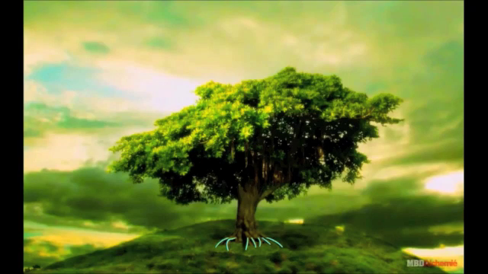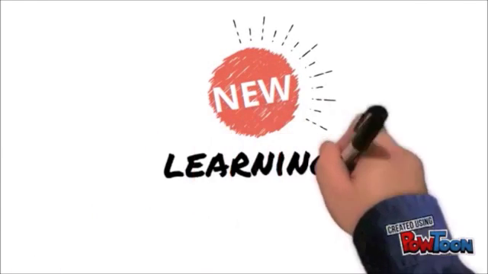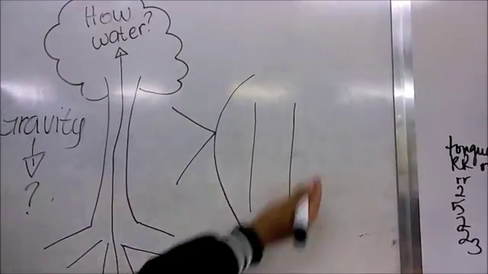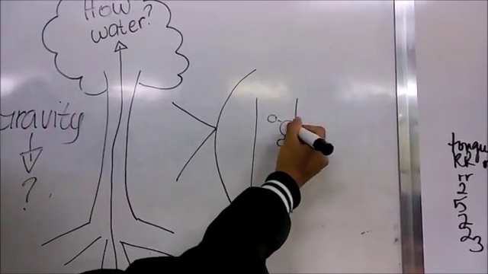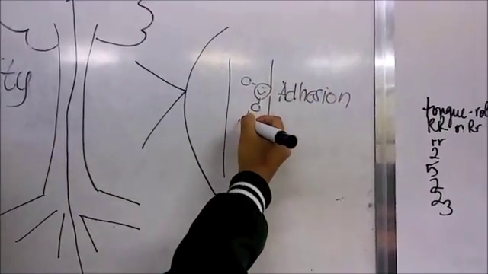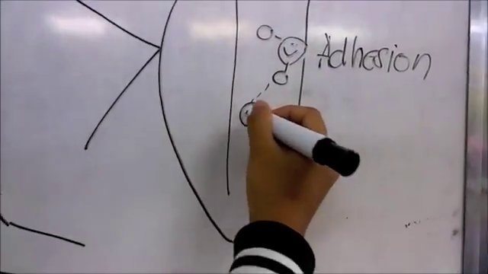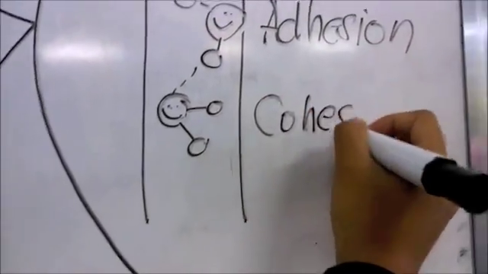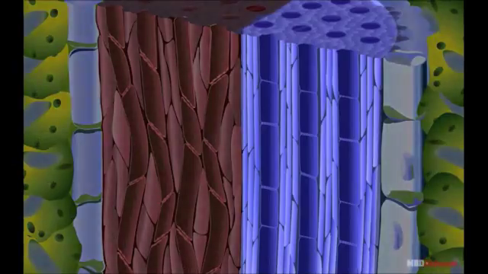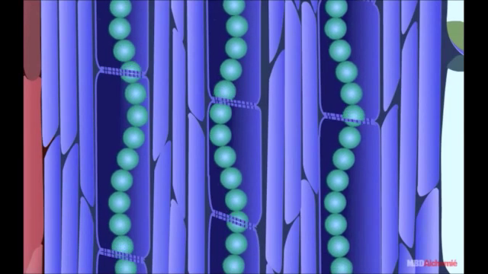As we all know, everything on Earth is influenced by gravity. Water, as it seems, tends to be a rebel and go against the flow. Adhesion is the attraction of different molecules. The polarity of water allows it to stick to the sides or the walls of the xylem, allowing it to travel upwards. Cohesion is the attraction of the same molecules. Its cohesion property allows it to hold molecules strongly. This is relevant in the transportation of water to the different parts of the plant.